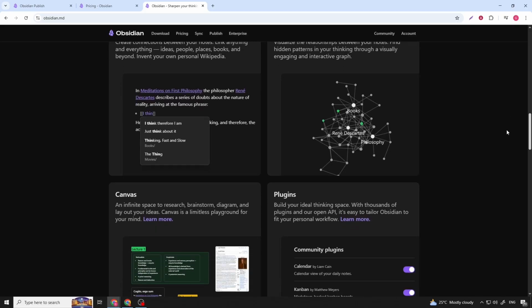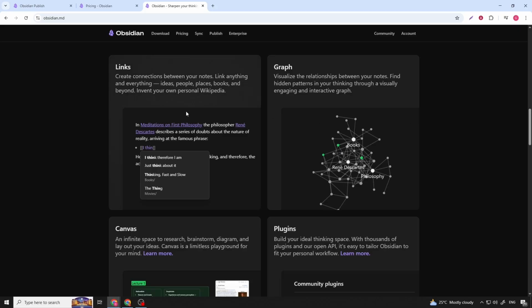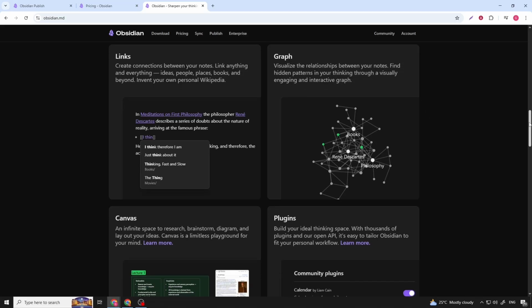Its core feature is bidirectional linking, allowing you to connect notes to each other and build a web of ideas over time. Instead of isolated documents, your notes become a connected knowledge graph that grows as you add more content. Obsidian supports backlinks, tags, folders, daily notes, and advanced search, giving users powerful ways to organize and retrieve information.